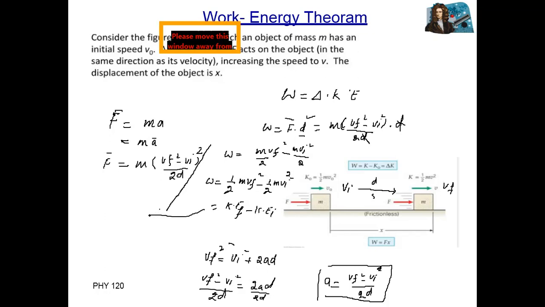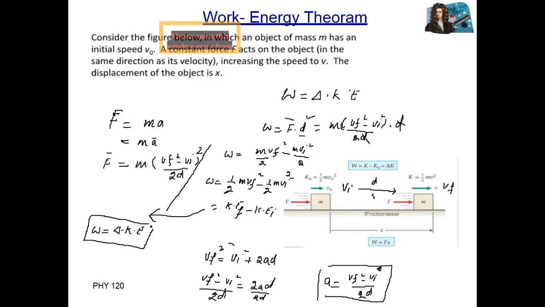So work done is equal to kinetic energy final minus kinetic energy initial. This means that work done on a body is equal to change in kinetic energy, delta KE.